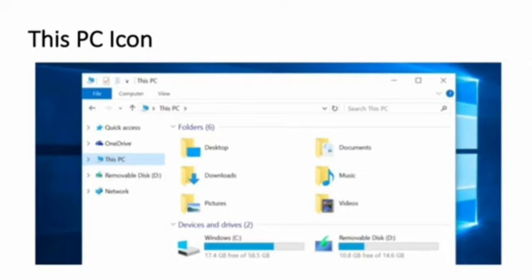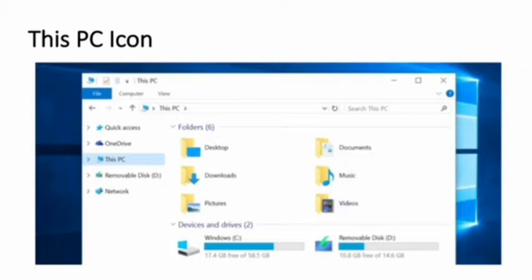We can move the address bar to a particular folder by clicking on its name. Third, the search box allows us to quickly search the files and folders by typing the name in it. If we want to search for any files and folders, we can quickly search it in search box.